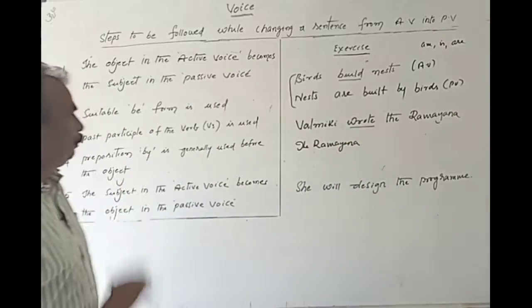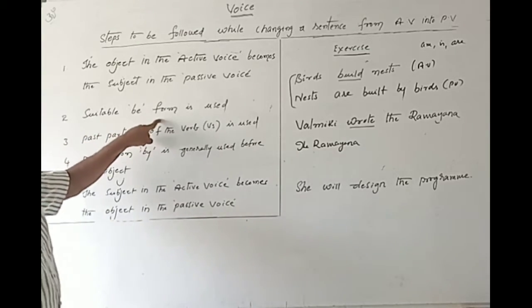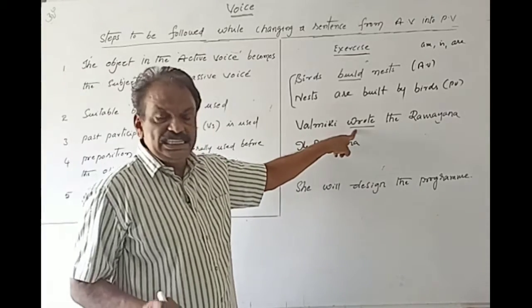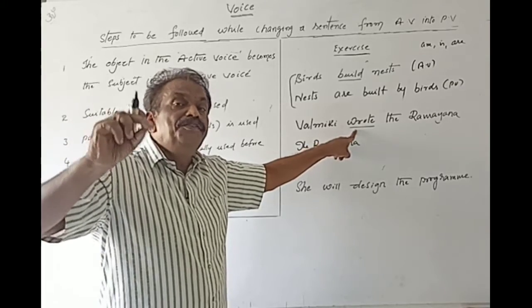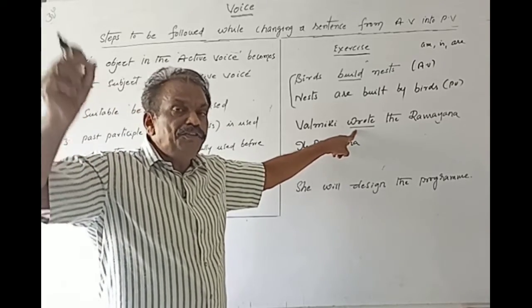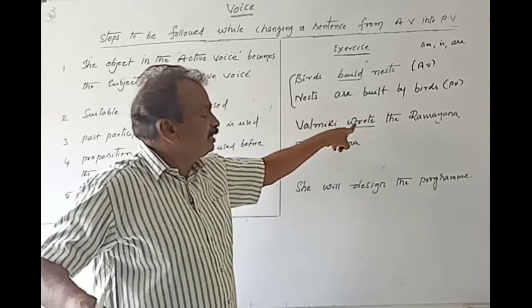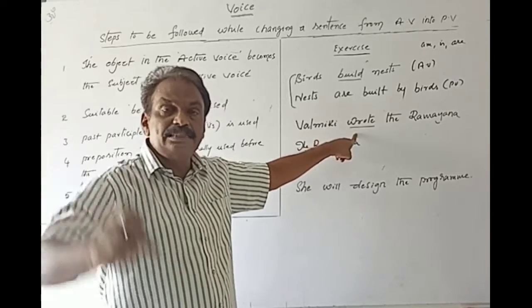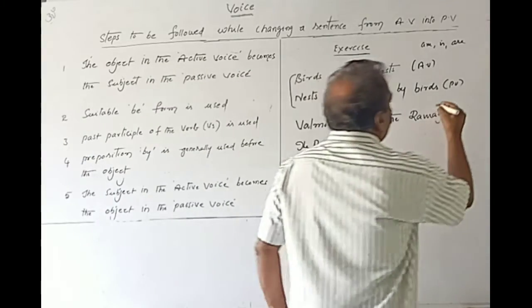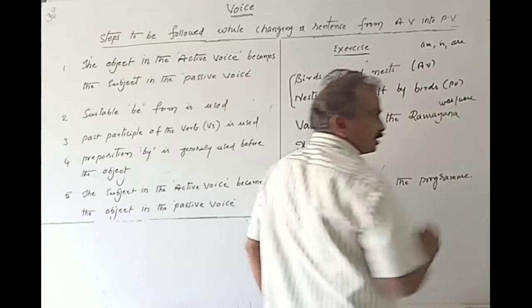Okay, step is completed. Next one is suitable B form is used. Here, on seeing this, wrote: write, wrote. Wrote here is the V2 form of the verb. The V2 form of the verb indicates that the tense in which the sentence is, is simple past. When the tense is simple past tense, there are two B forms which are ready to help us.